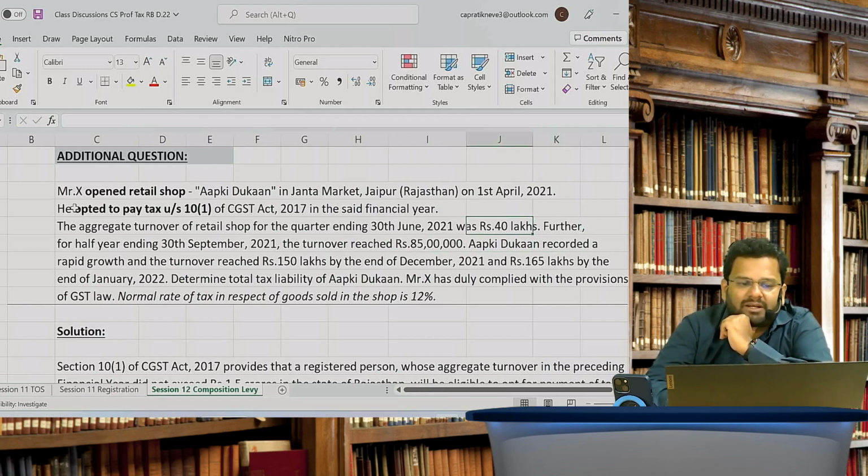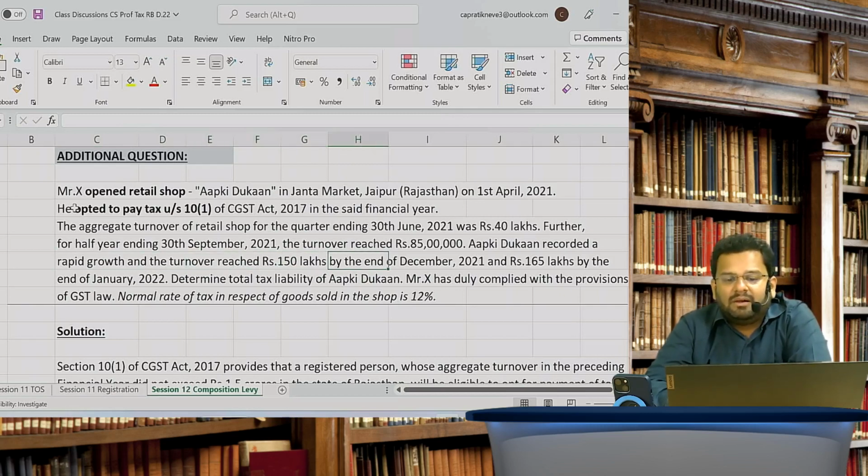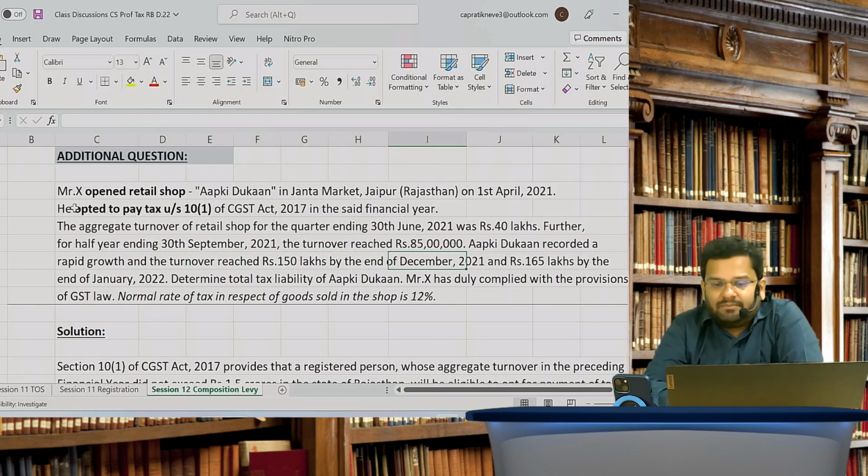Now, Aapki Dukaan recorded a rapid growth and turnover reached 150 lakhs. Now tell me, in the December quarter, you will pay GST under composition scheme on how much? See, cumulative turnover is given, you will pay on 65 lakhs. Very good. 150 minus 85. And now you are out of composition scheme. Do you agree? Now you will start paying on a monthly basis.